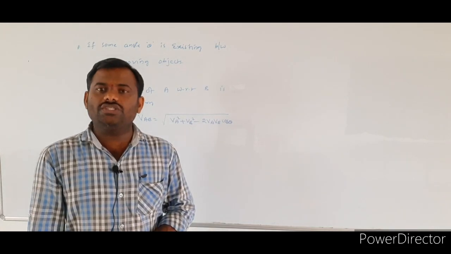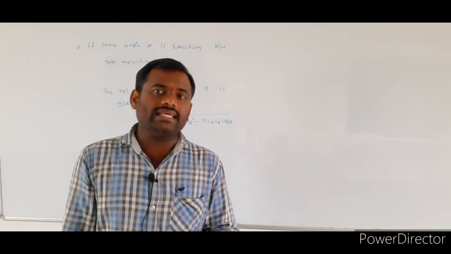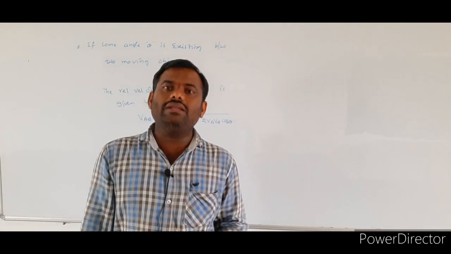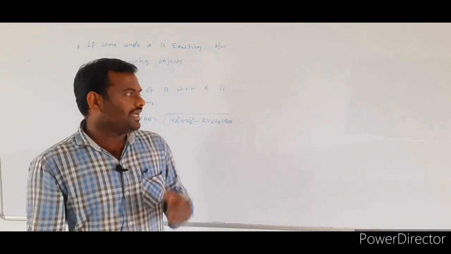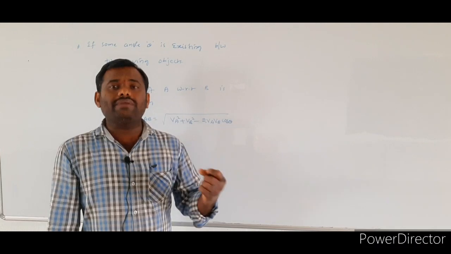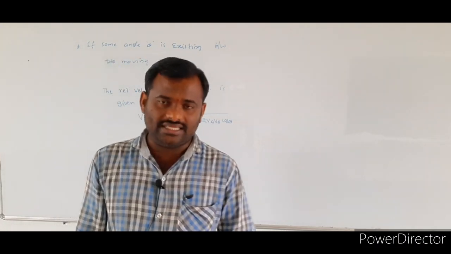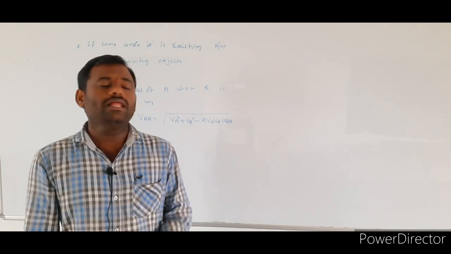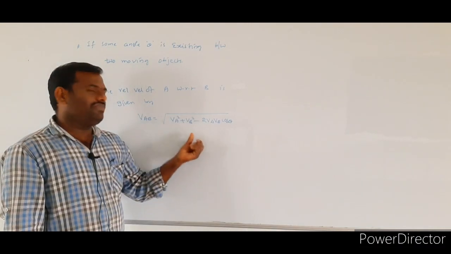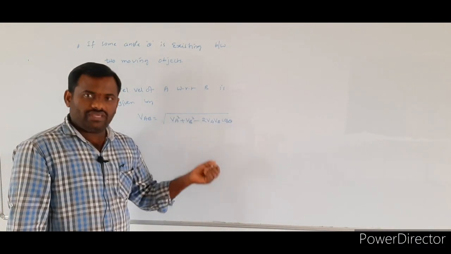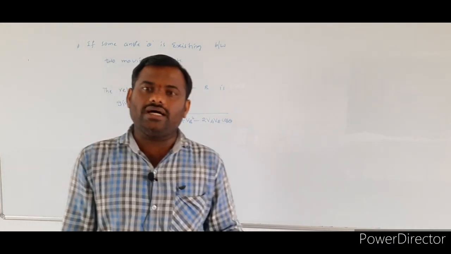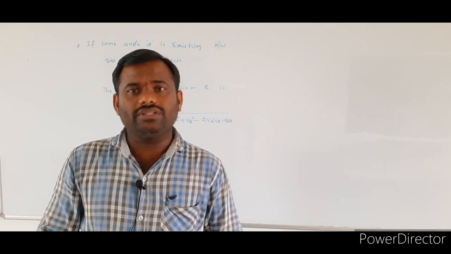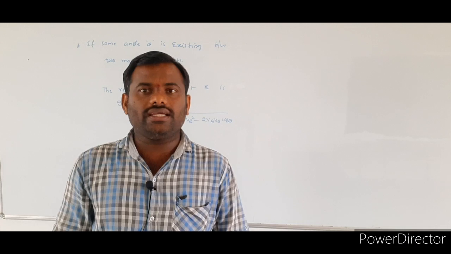In the first case, we assumed they were moving along a straight line. In the second case, we assumed they were moving opposite to each other. In the third case, we assumed they were traveling perpendicular to each other. In the last, general case, there is some angle between the two moving objects. At that time, the relative velocity of A with respect to B is given by the square root of VA square plus VB square minus 2 VA VB cos theta. So these are the formulas for calculating the relative velocity of one object with respect to another in different cases.